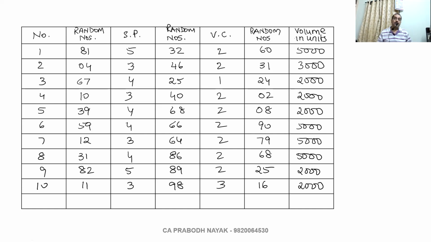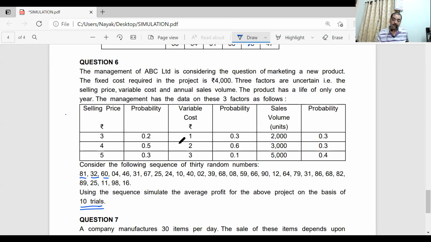Now they have asked us to calculate the profit. Okay, how to calculate profit now? Let us see what details they have given. Selling price they have given. Variable cost they have given. Number of units they have given. And the fixed cost is also given. So the formula for profit.